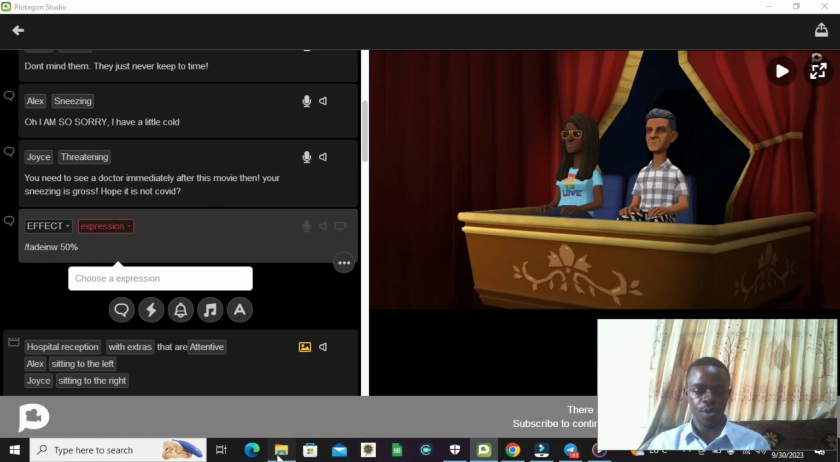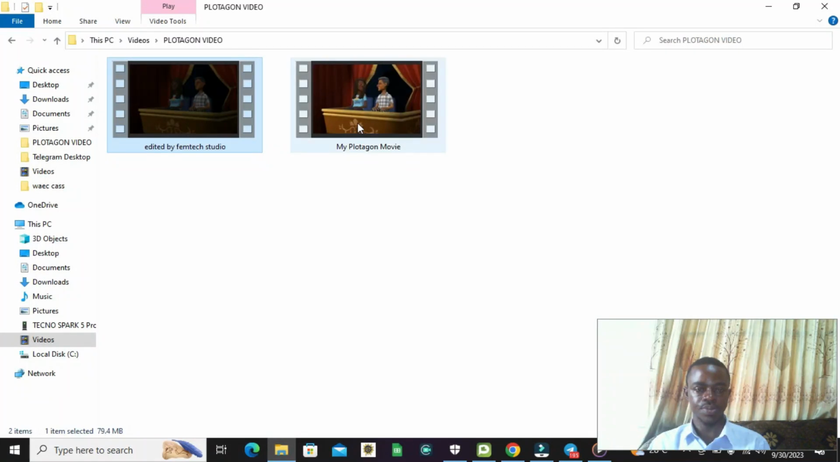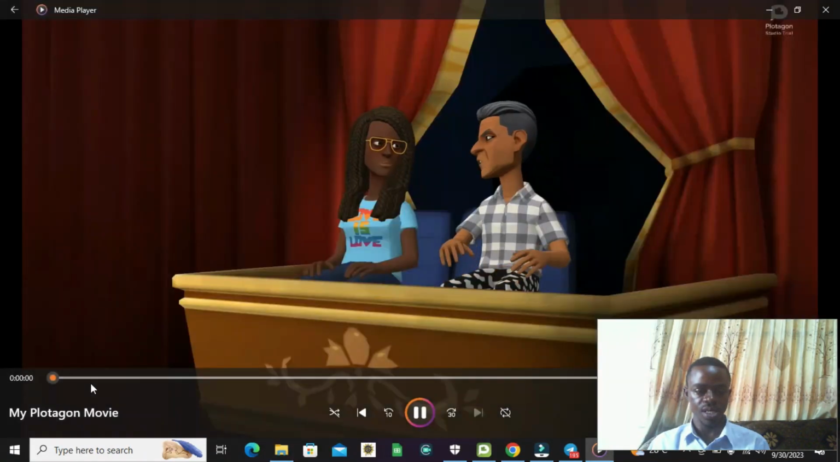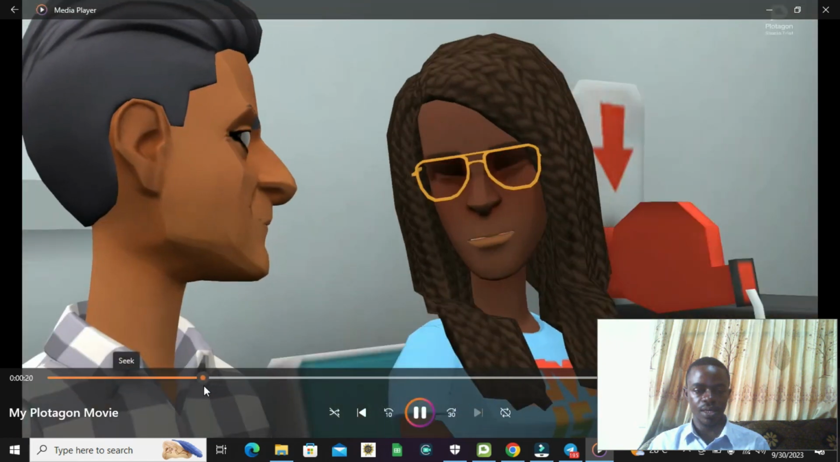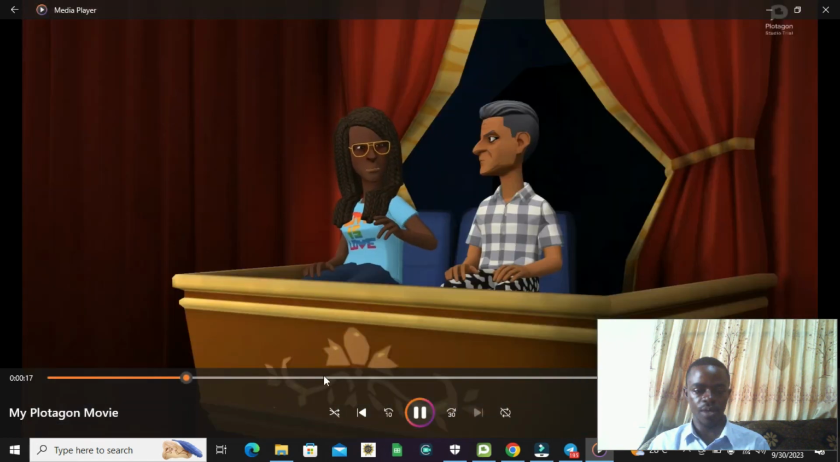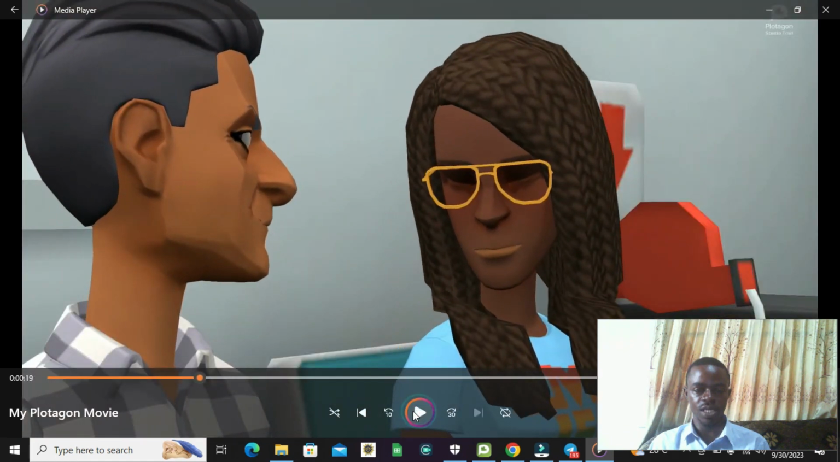For example, when you look at this one, somewhere here, from here, I am so tired. You can see that it does jump into the next scene without any delay.